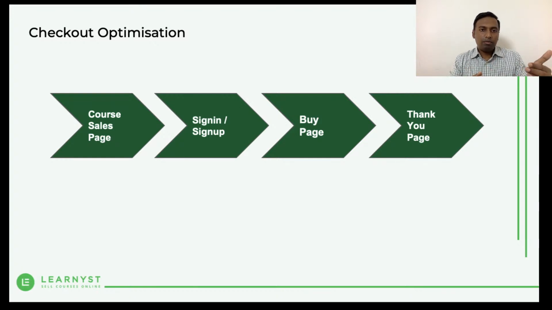So they just sign up. They give the username and password. If it's a new user, again the username and password, or if it's an existing user, he will use the username and password that he has. Soon after he enters them, he'll be taken to the purchase page, where he just has to click on the final buy button, and then there is a success transaction page, right? So this is how it works.